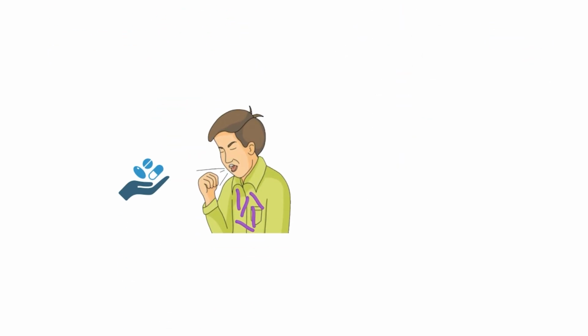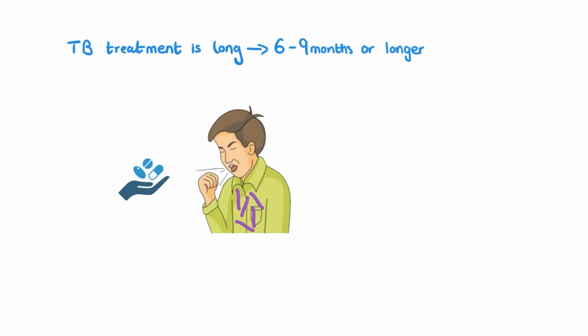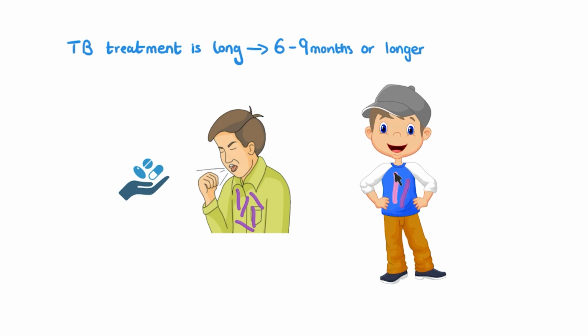Now, the treatment of TB is a long one. It takes a long time to kill the bacteria, about 6 months up to 9 months, or even longer in some cases. Because of this, it's quite common for people to not actually finish their course of antibiotics, because as soon as they start to feel better, they think, well, they're cured, so they drop the treatment. This is a problem because these people, although they feel better, may still have drug-resistant bacteria in their body, and they can spread these to others.